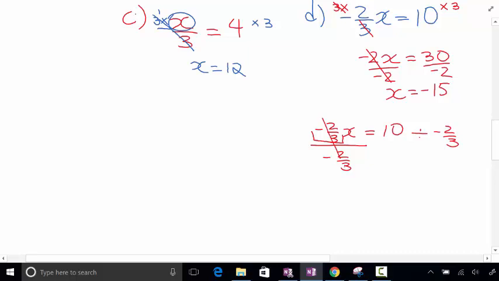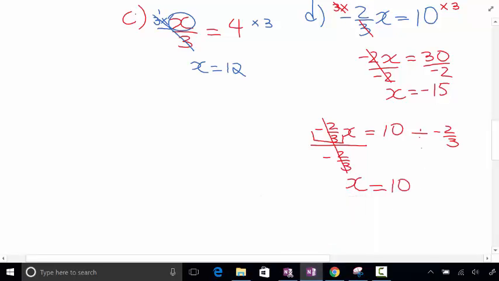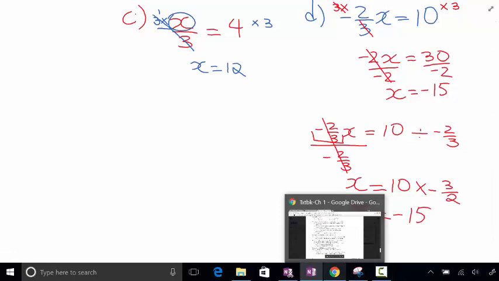Okay, so that crosses out, that whole thing crosses out. You're going to get what? X. Okay, now, remember how you do division with fractions. You change that to what? You change the division to what? Multiplication, and you do what with this? You flip it. You take the reciprocal. So it's negative 3 over 2. Okay, so now you get that. 10 times 3 is 30. Divided by 2 is 15. So this is negative 15. Do you understand? So that's another way to do it.